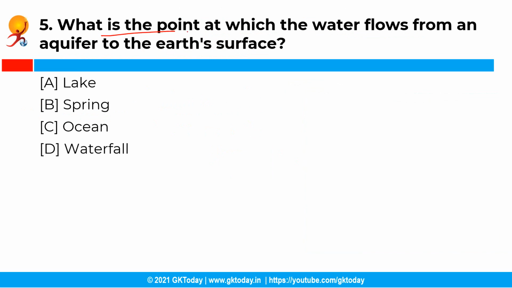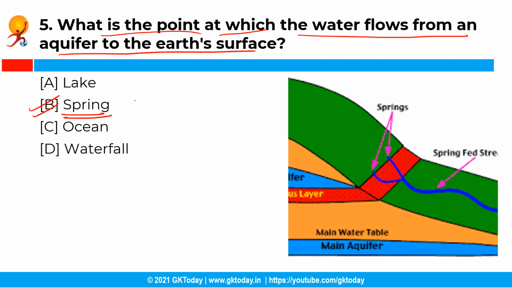So what is the point at which the water flows from an aquifer to the earth's surface? Now you have the following options and the correct answer is option B, that is spring. See, spring is a component of hydrosphere and a point at which the water flows from an aquifer to the earth's surface. Moving ahead with the next question.